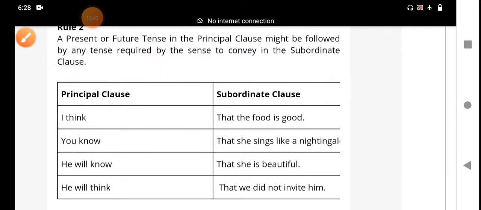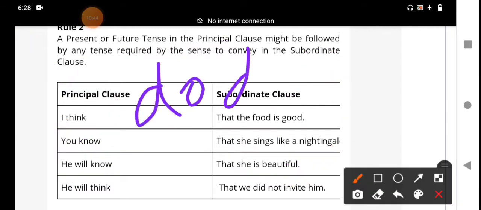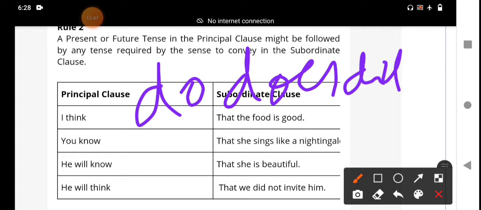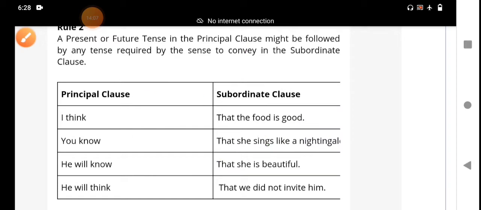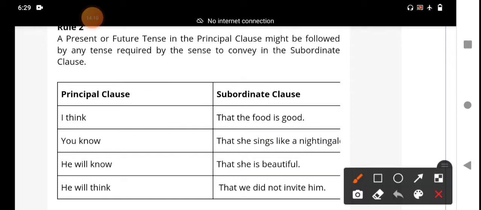Do forms are do, does, did. These are do forms. And have forms are have, has, had. The 11 auxiliary verbs are helping verbs. We call them the primary auxiliary verbs, distinct from the modal verbs. These are all called primary auxiliary verbs. Okay, my dear students, next sentence. You know that she sings like a nightingale.